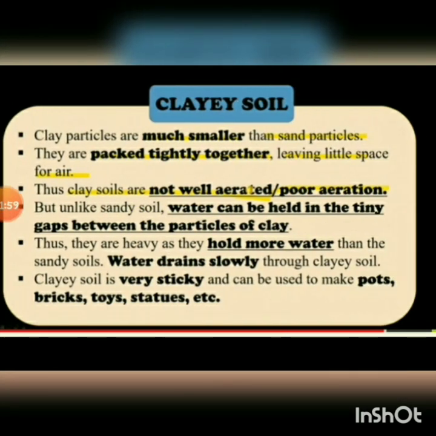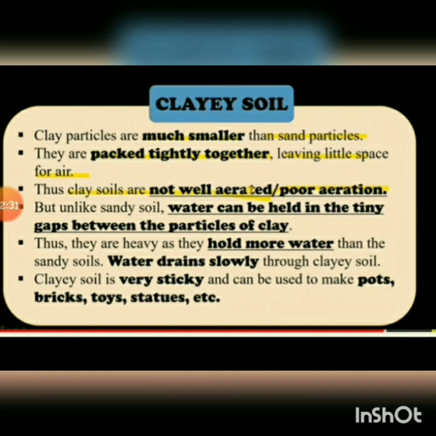Then the clay soil. Clay particles are much smaller than sand particles. They are packed tightly together, leaving little space for air. Thus, clay soils are not well aerated, with poor aeration because the particles are smaller. But unlike sandy soil, water can be held in the tiny gaps between the particles of clay. As they hold more water, they become heavy. Water drains slowly because the particles are smaller.